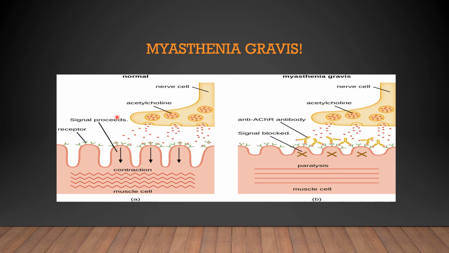Here is the normal cell. There is normal contraction in the muscle cells. Here it is paralysis occurring in the myasthenia gravis disease.